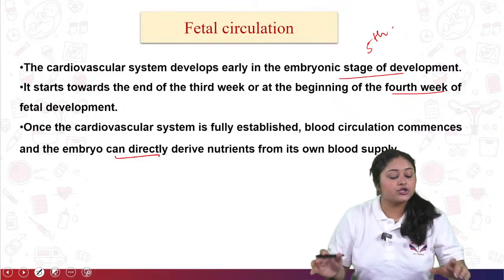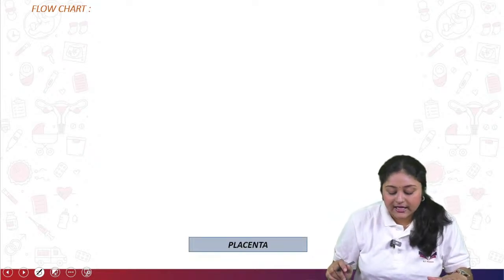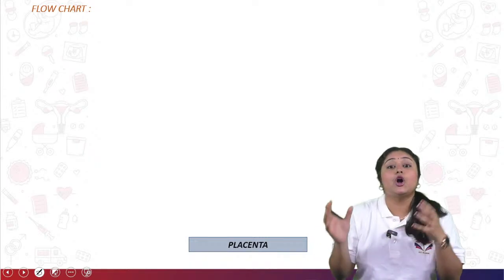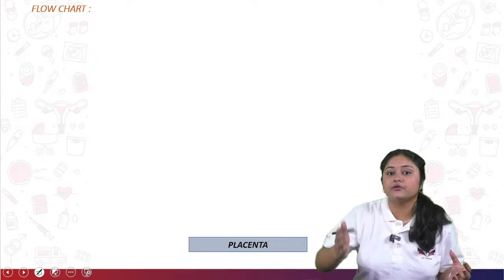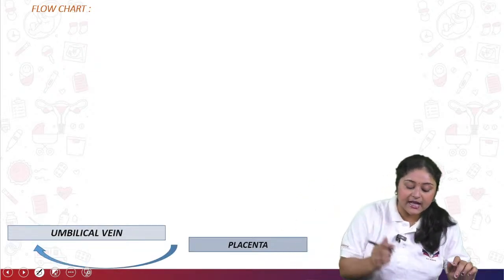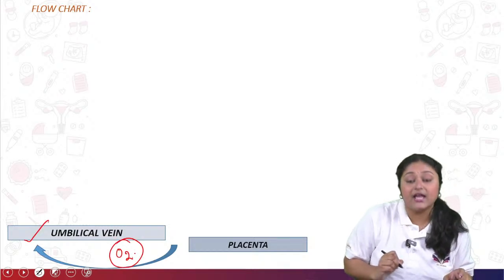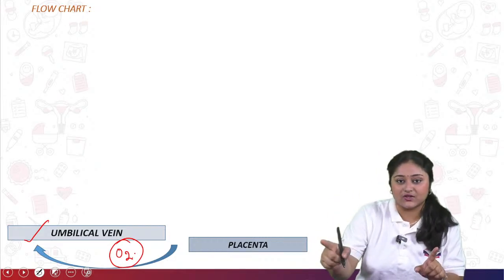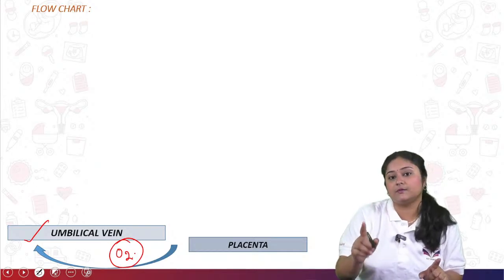Okay, so now I show you one flow chart about the fetal circulation. See the placenta. The placenta is the main factor from where the baby or fetus gets all the nutrition from the mother's body, right? Through the placenta, oxygenated blood comes to the umbilical vein. Just remember, oxygenated blood comes to the vein. Normally, through the vein, which blood is carried in the adult body? Deoxygenated blood. For the fetal circulation, through the vein, oxygenated blood is carried.